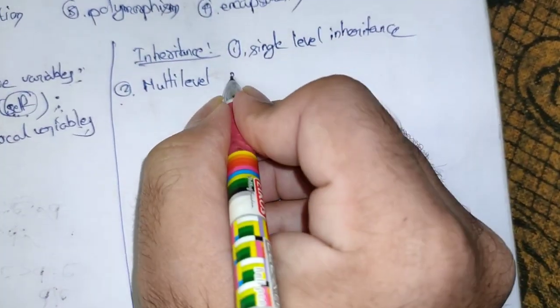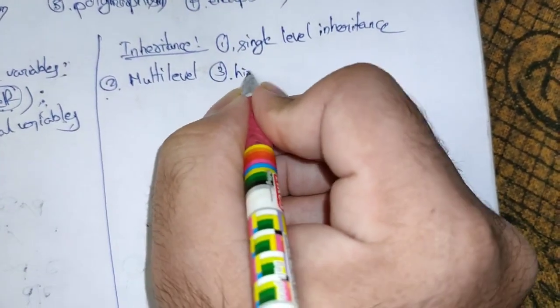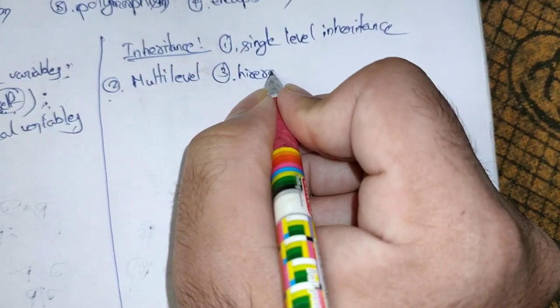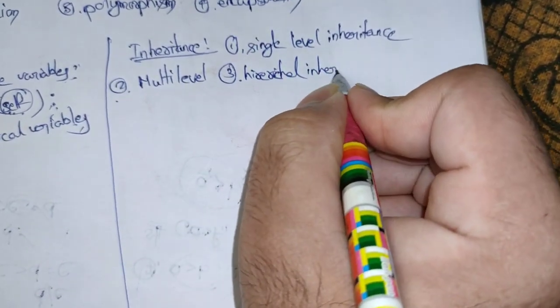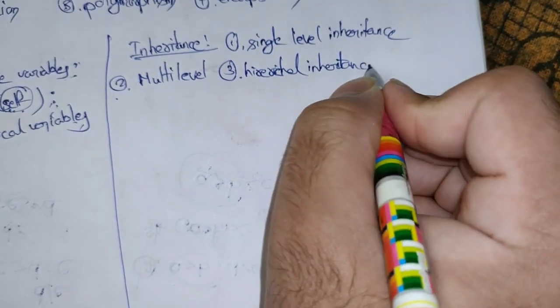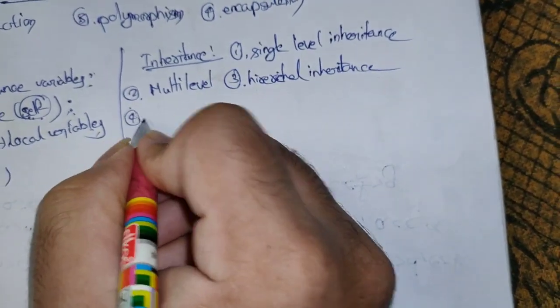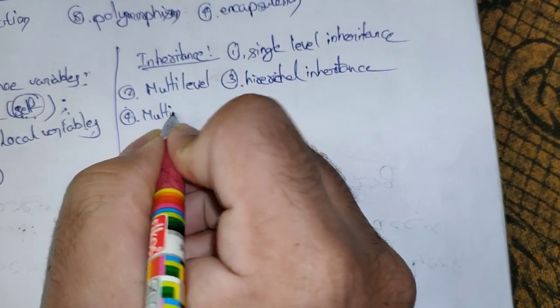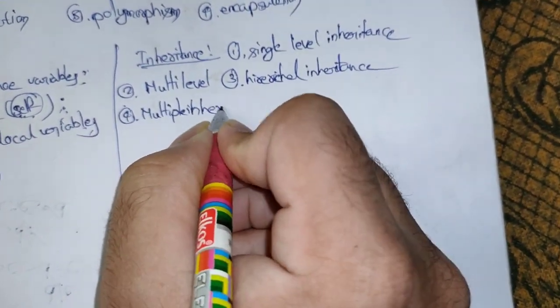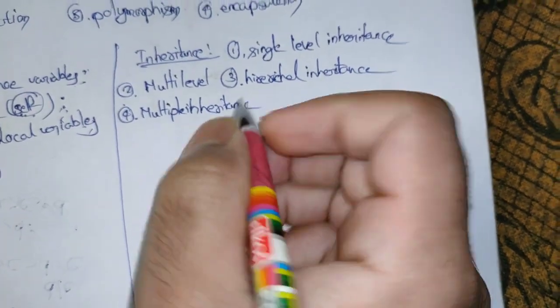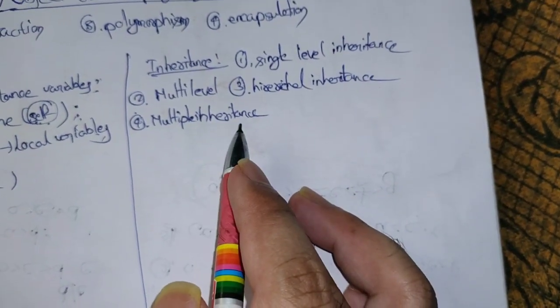And third one is hierarchical inheritance. Fourth one is multiple inheritance. So these are the four types of inheritance we have.